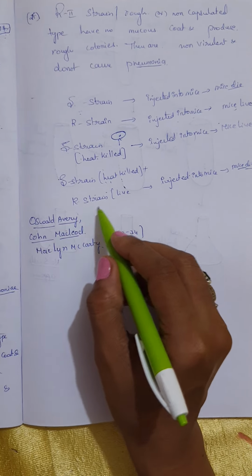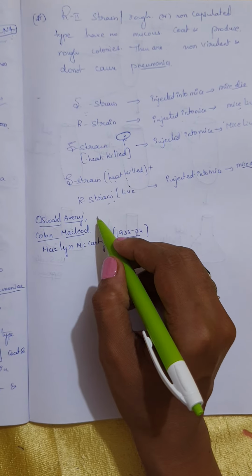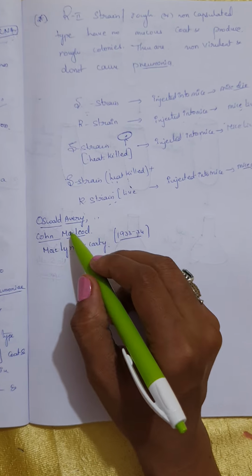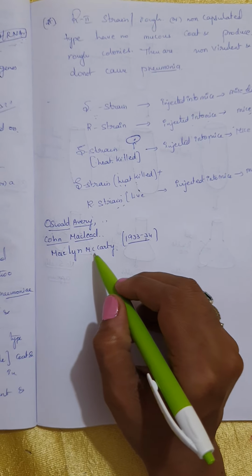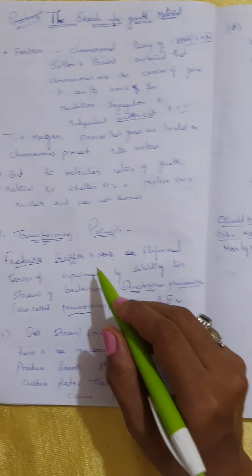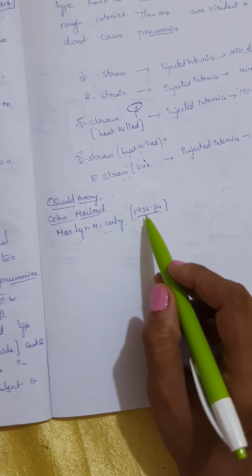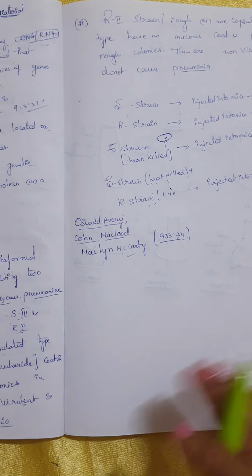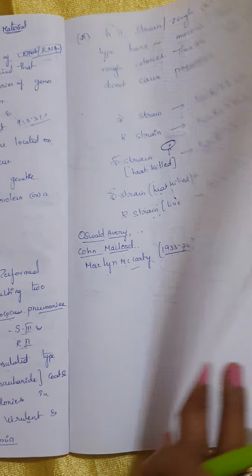Later the transforming principle was again reconducted and proposed by Oswald Avery, Colin MacLeod and Maclyn McCarty in the years 1933 to 34. Here Griffith's was conducted in 1928; later, in 1933 to 34, they conducted an experiment, rediscovering this experiment. What was that experiment?